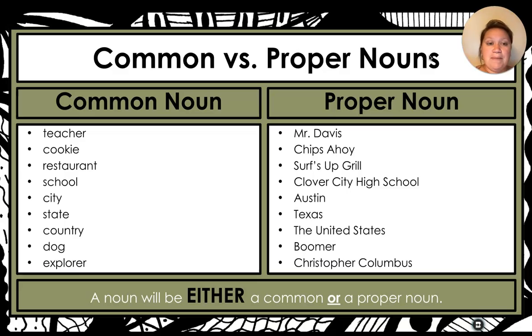When we look at common versus proper, commons are going to be like, oh, it's a teacher. It is a cookie, that type of thing. When we're doing proper, it is the name of that something or the brand name of something. So Mr. Davis, Chips Ahoy, Clover County High School, the United States. When we're talking about classifying nouns, a noun will either be common or it will be proper. It is never both at the same time. Okay, it is either or.